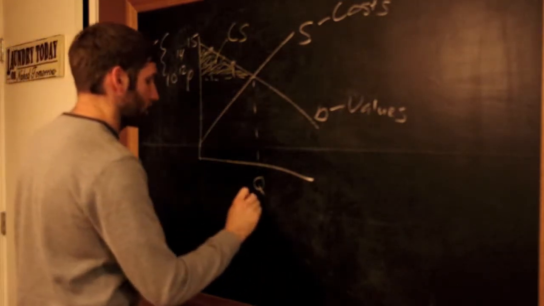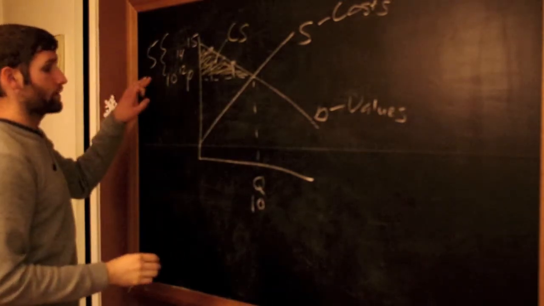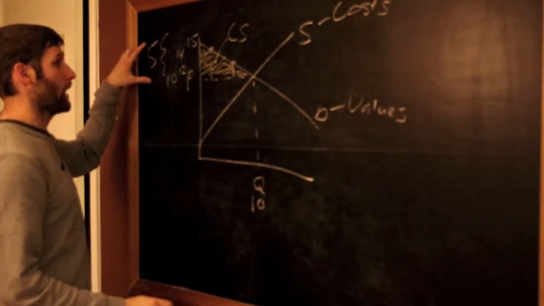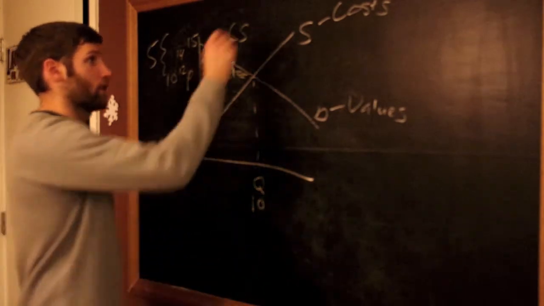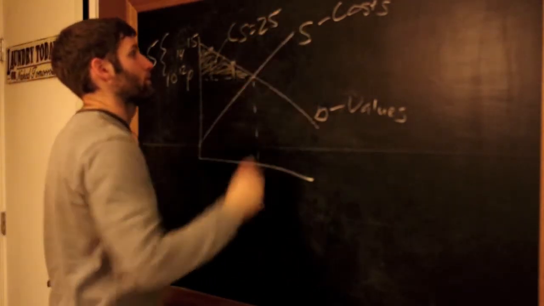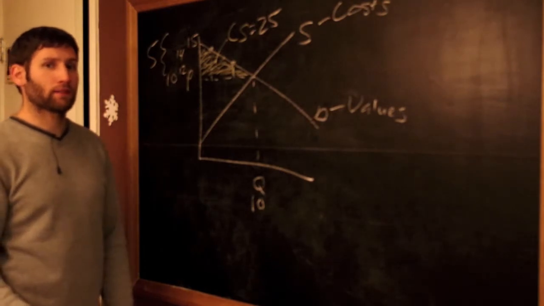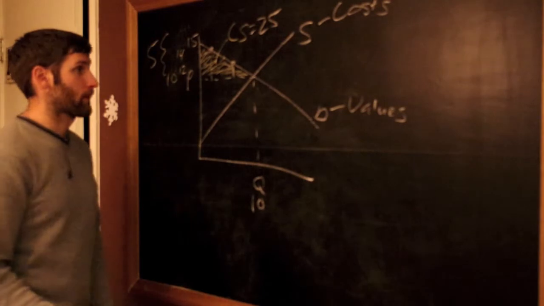Say that our quantity is 10. So the area of this triangle is 5 times 10 divided by 2. Right? Base times height divided by 2 because it's a triangle, giving us 25. Now the 25 doesn't really mean much other than 30 is better and 20 is not as good.